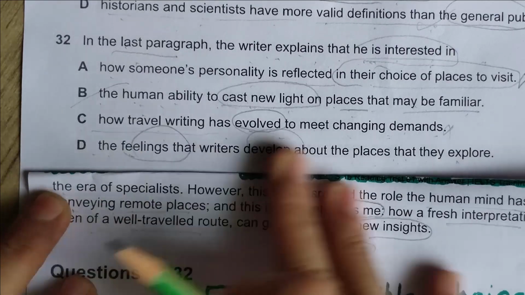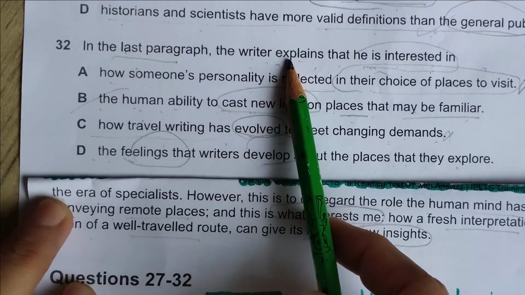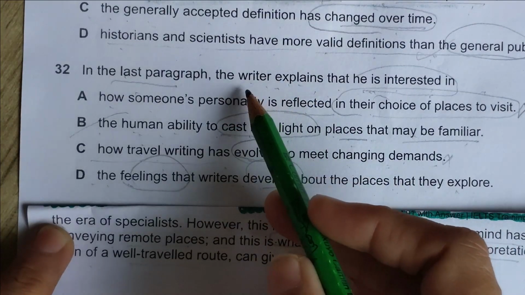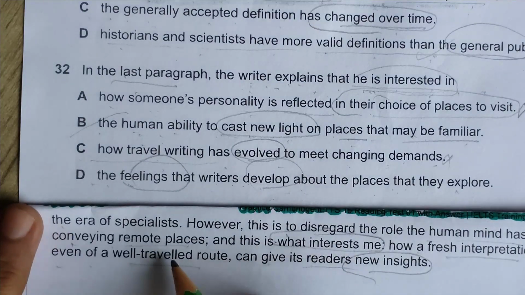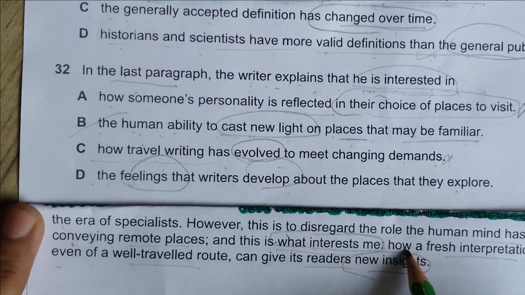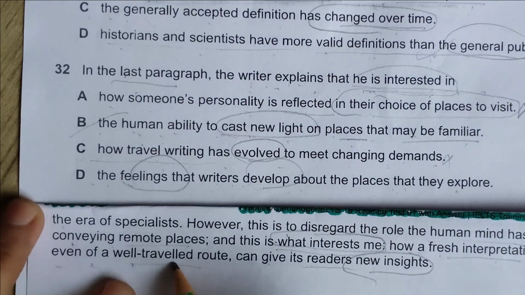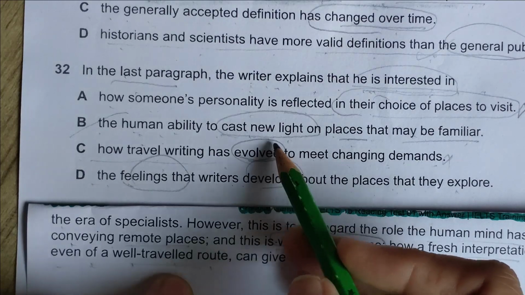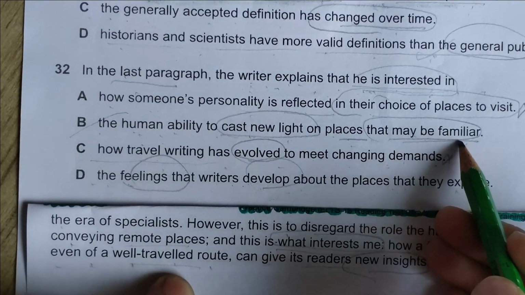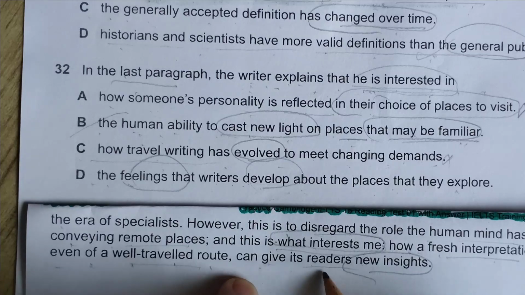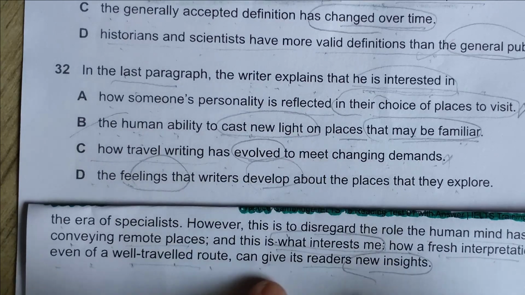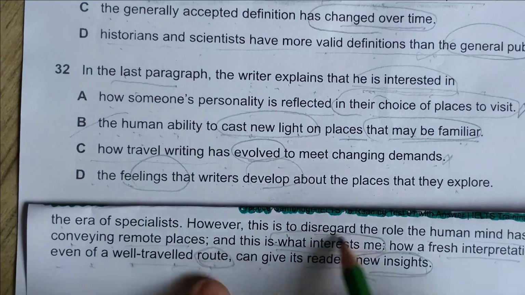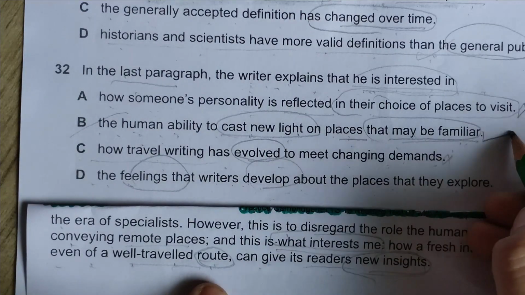Yes, you can say, in the last line the writer explains what interests him: how a fresh interpretation, even of a well-traveled route that may be familiar, can give its readers new insight. The human ability to cast new light on places that may be familiar. So this is the answer for B.